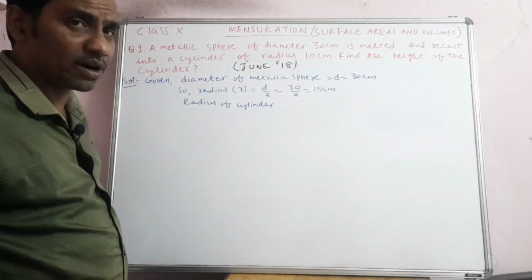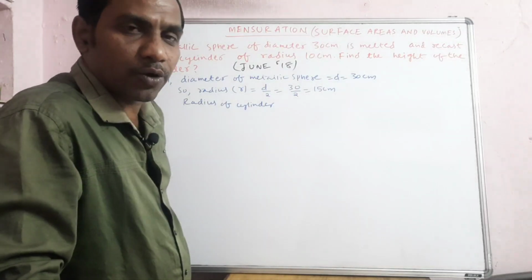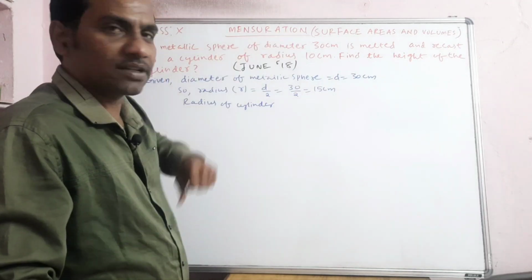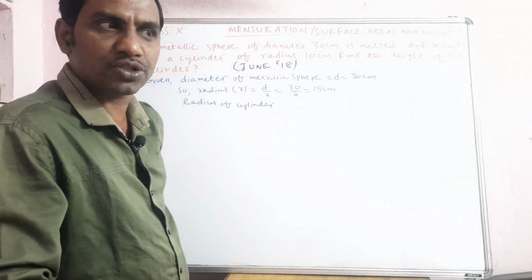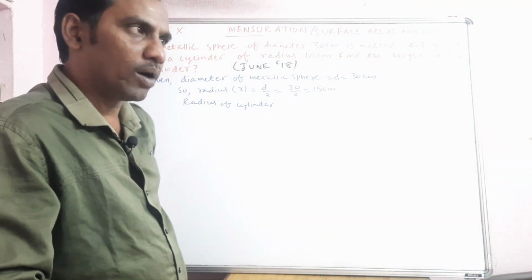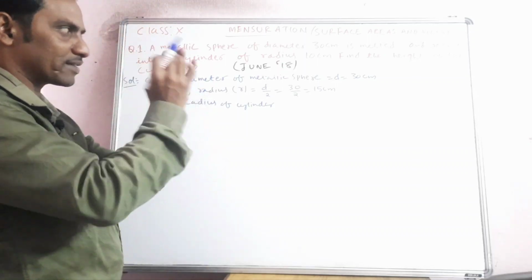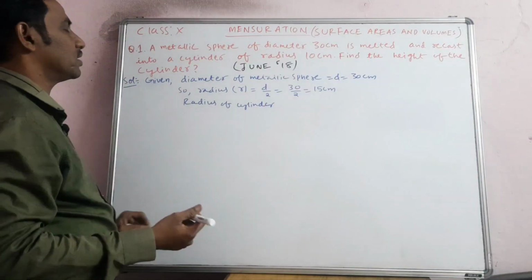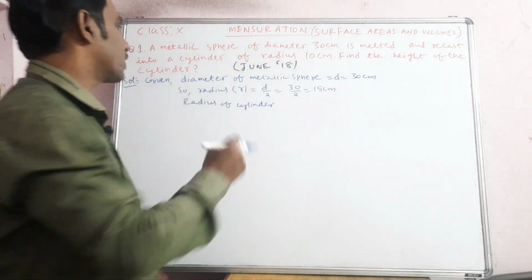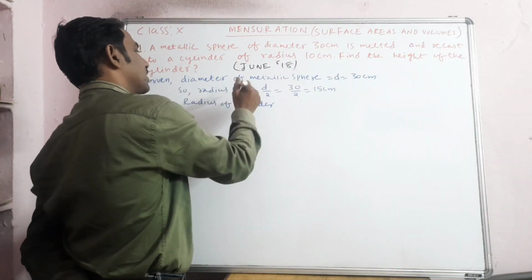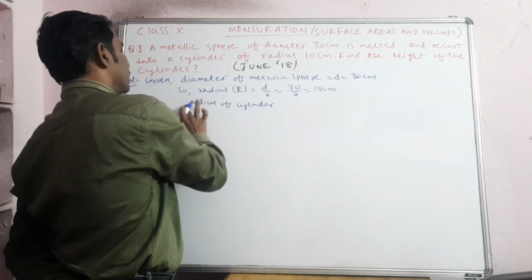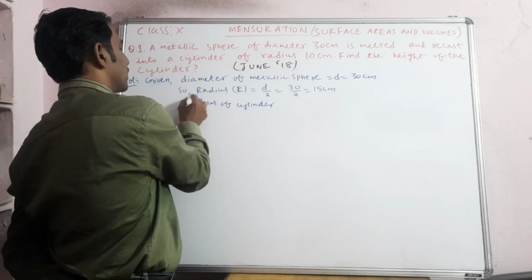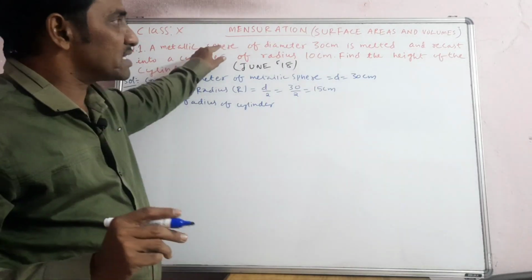Now what does the question say? A metallic sphere of diameter 30 centimeters. This question doesn't need any diagram, but for example, the sphere is there and its diameter is 30, so the radius will be how much? You can take capital R for the radius of the sphere, and small r for the radius of the cylinder.